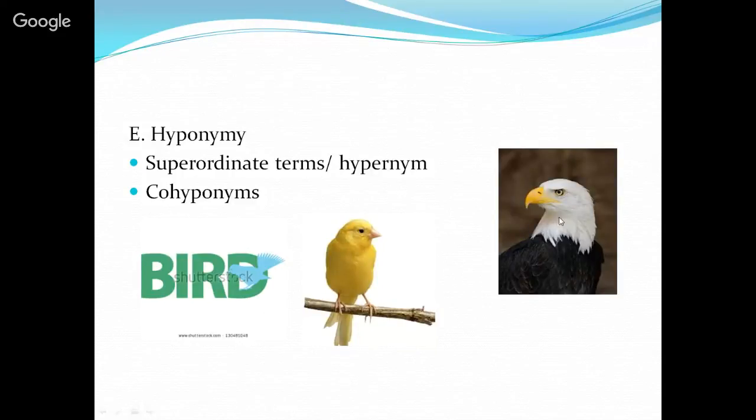In this case, we have eagle and canary. They are eponyms of the word bird. And eagle and canary are co-eponyms because they belong to the same eponym. And the eponym, bird, is the superordinate term. That means that when I say bird, we can have a canary and an eagle.